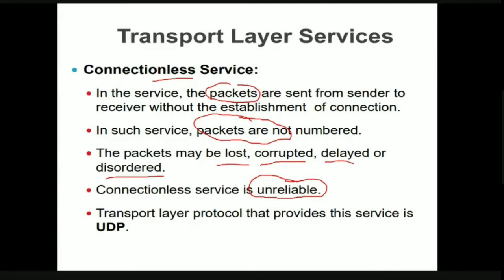Now the transport layer also provides one protocol which helps us do connectionless communication, which is nothing but UDP, user datagram protocol. In this session, we are going to discuss completely the user datagram protocol and a small introduction to the TCP protocol. In the next sessions, we will be discussing the other parts of the TCP protocol.